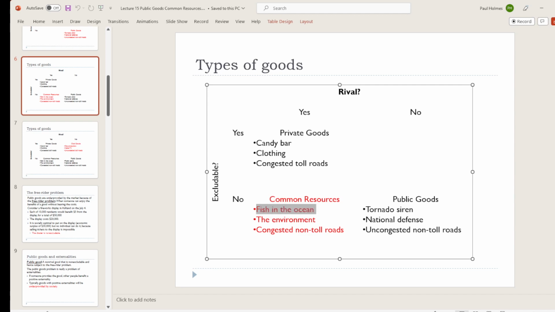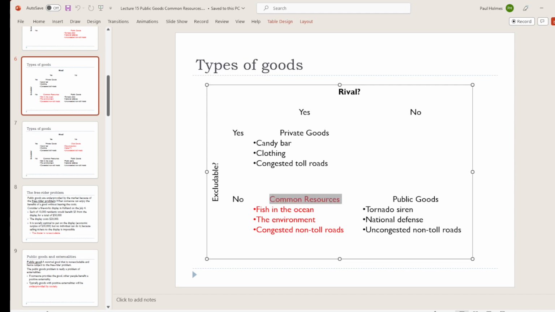So ocean resources like fish or clams or oysters or lobsters, these are things that can get used up, that if too many people use them, then their ability to replenish fails, and we can end up losing that resource. In that sense, our use of them is rival. Not everybody can use that and expect the resource to still be around.